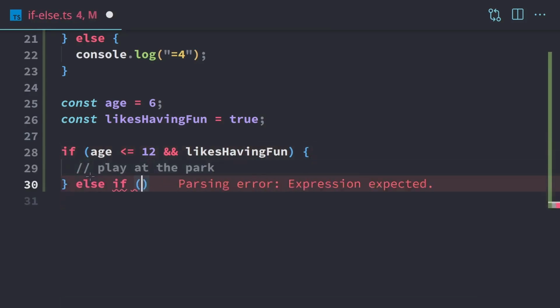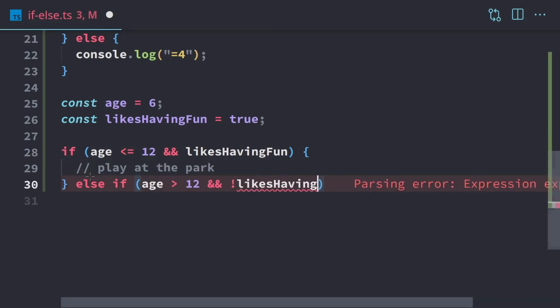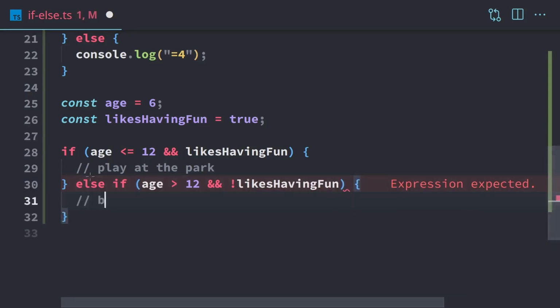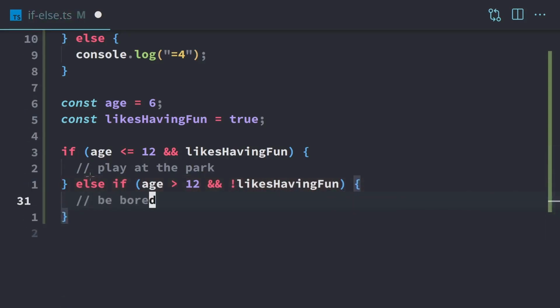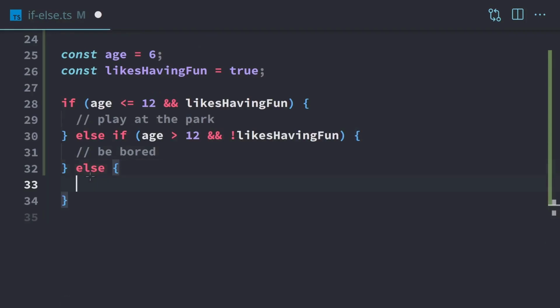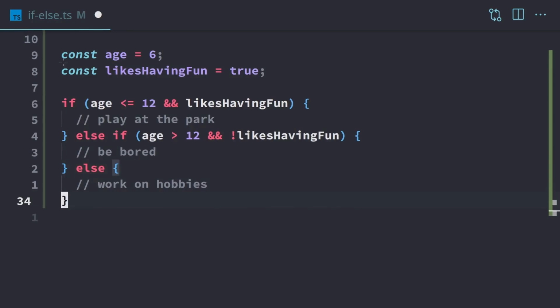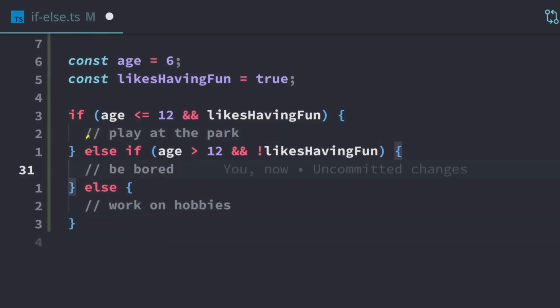So we're going to have an else if. So if the age is greater than 12, so they're going to be a teenager now or older, and they don't like to have fun because teenagers are always bored all the time, then they're just going to be bored. Too bad. They got to deal with it. And anything else, then we're going to work on hobbies. So this is just some imaginary code that you can put there. It really doesn't make a difference what's inside the code here. What matters is these blocks here and that they're properly constructed to get the results that you want.